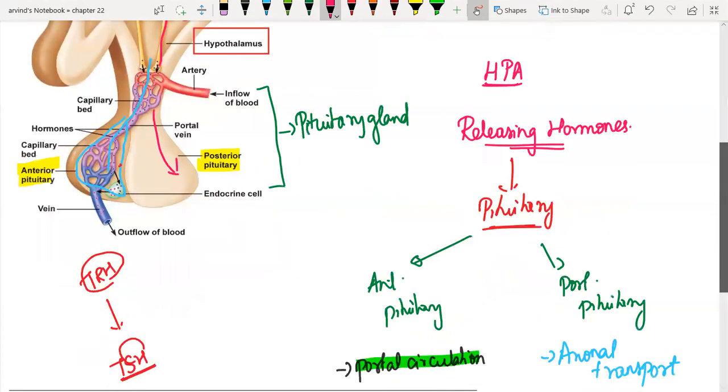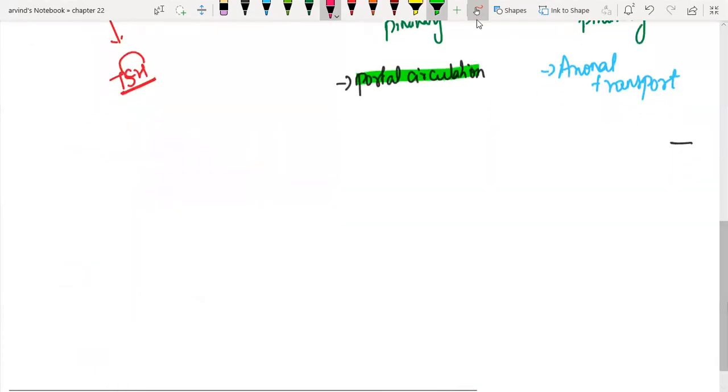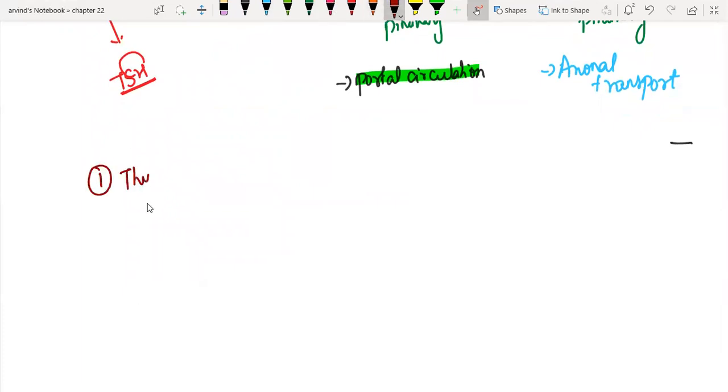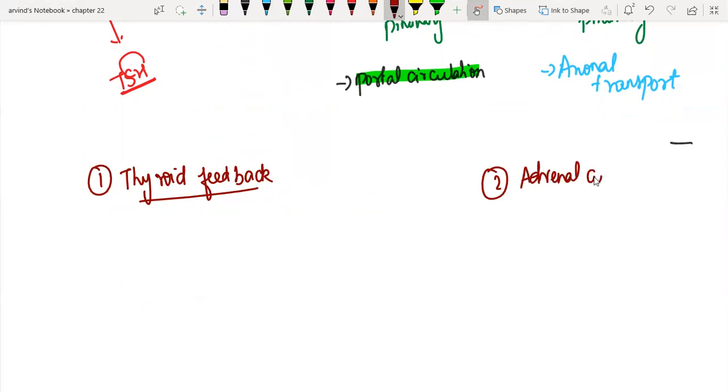So two things I would like to discuss here with respect to the hypothalamus pituitary axis. One is thyroid feedback regulation, that is, how thyroid secretion is controlled by this hypothalamus pituitary axis, and how adrenal cortical secretion is controlled. Now, when we study the adrenal gland, I would have mentioned that the adrenal has two zones, a cortical zone and a medullary zone. For the cortex, the stimulation is going to be from this HPA, whereas the medulla has a different stimulus that I would have mentioned there.